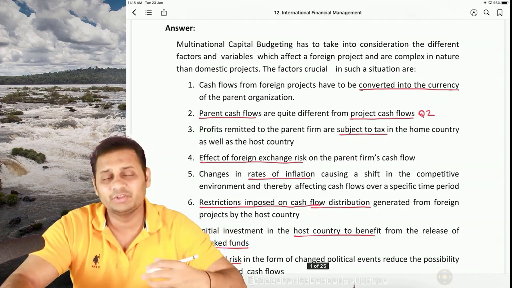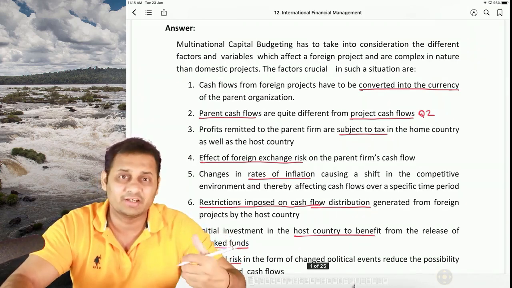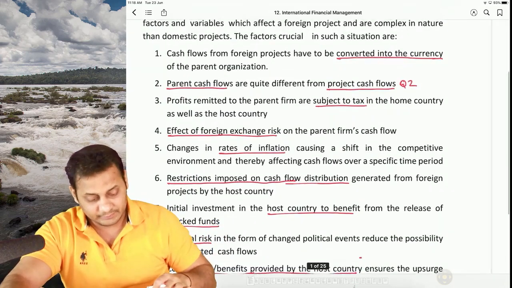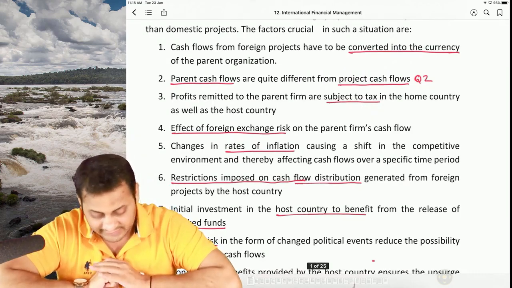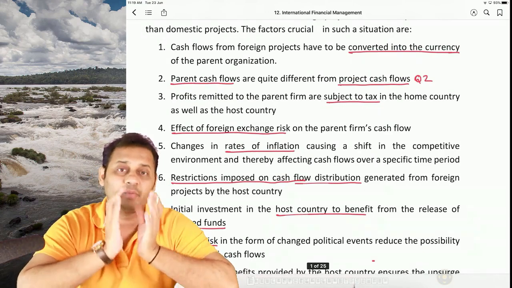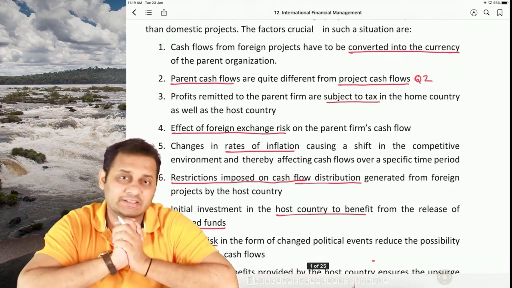The very first point is you have to convert the money from one currency to another currency. That is the biggest problem. The second point is there are two types of cash flows. Parent cash flows are different and project cash flows are different. We are going to discuss this in the next question.